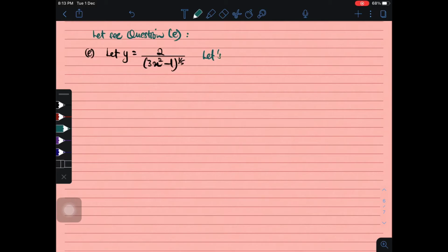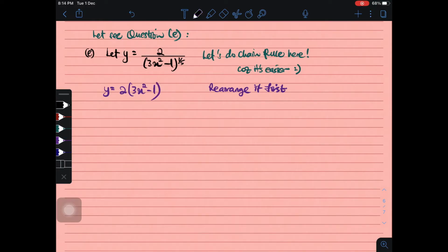I would like to do this question E first because it is much easier to use chain rule. So I need to teach you guys chain rule first because this is the most basic rule for differentiation chapter 9. So what I need to do is just rearranging it first. From positive power, it becomes negative power, I just bring it up so that it's easier to solve it using chain rule. Okay, and I have to find the dy/dx.